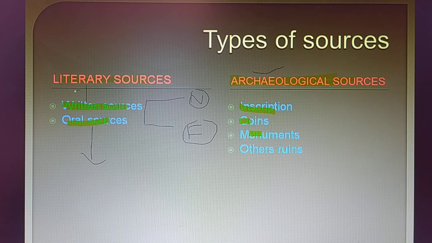In the case of written sources, the books are available in written form, but in the case of oral sources, they are not written. Stories are transferred orally, passed from one person to another, or from one generation to another generation. Now let us understand. Oral sources are part of the literary sources.